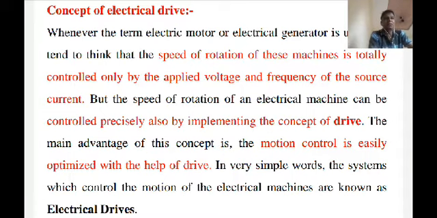This is the concept of electric drive. The speed of rotation of these machines is totally controlled by the applied voltage and frequency of the source. Electric drive generally requires two types of sources: an AC source, single phase or three phase, and a DC source.